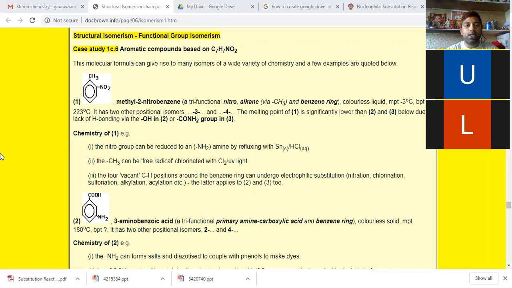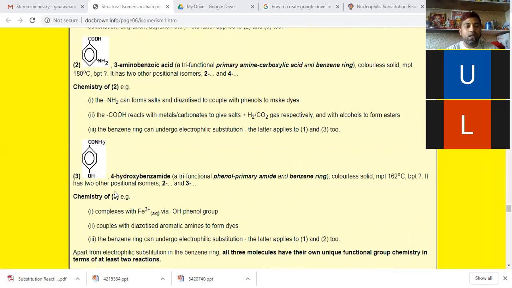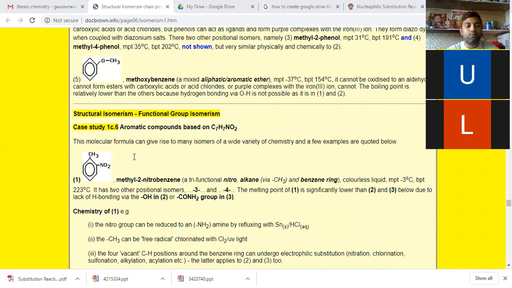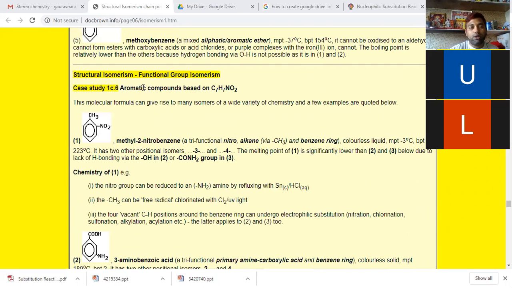So we have 3 different possible isomeric structures based on this aromatic compound, C7H7NO2. Functional group isomers. In the first one, it is a nitrobenzene. The second one, it is benzoic acid. And the third one, it is an amide. So 3 different functional groups are possible from this molecule, C7H7NO2. These are the examples of functional group isomers.